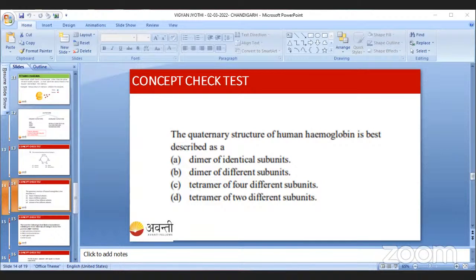Very good. So see here, you have to answer this. Which of the following is least likely to be involved in stabilizing the three-dimensional folding of most of the proteins? I have given the bonds. Among these, you have to tell me which bond is not involved in the tertiary or the quaternary structure of the protein. Option A is the hydrophobic interaction, option B is the electrostatic interaction, option C is the hydrogen bond, option D is the ester bond. So you can answer me in the poll.